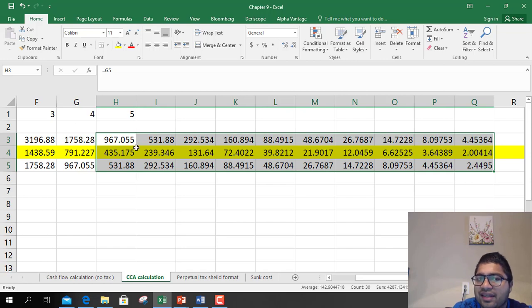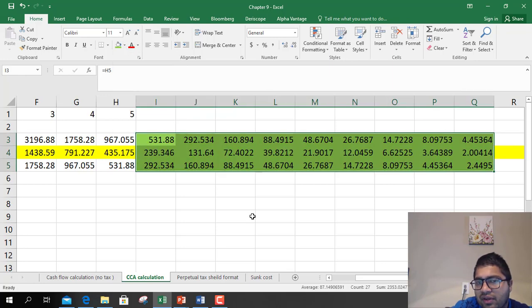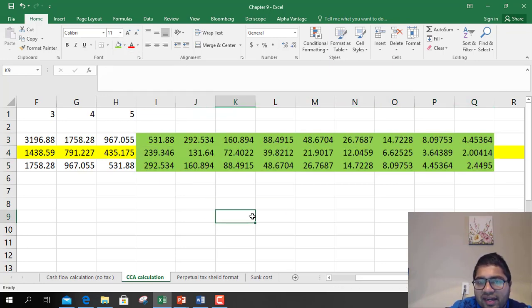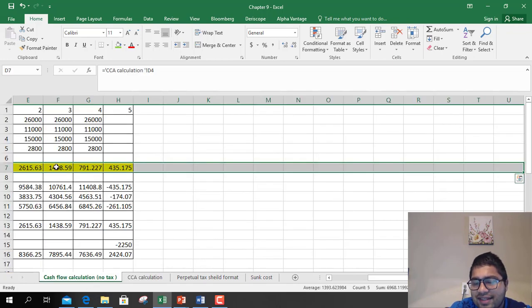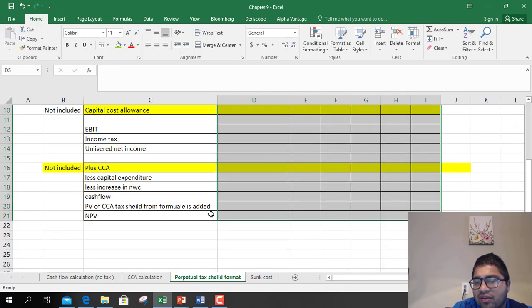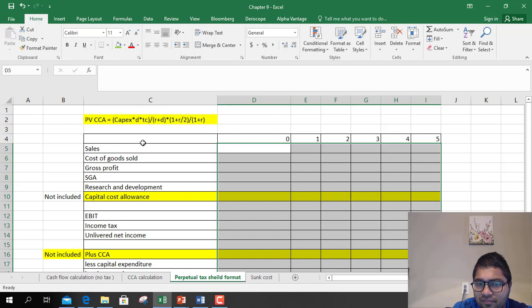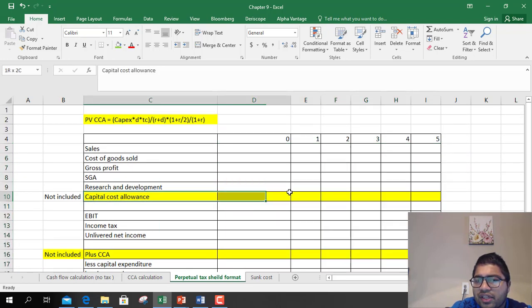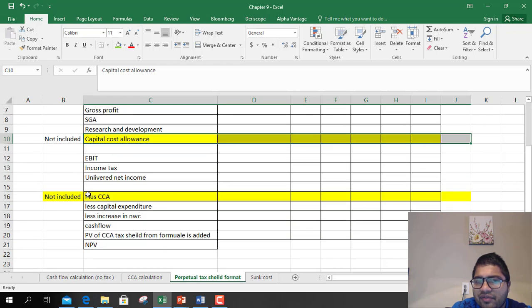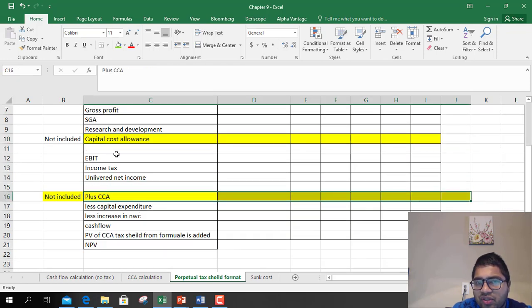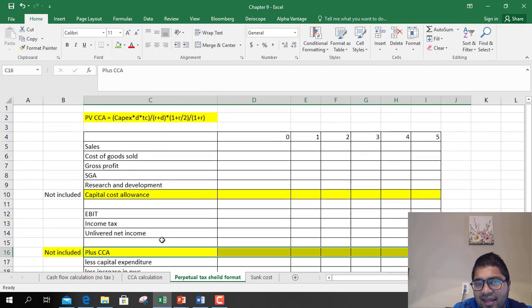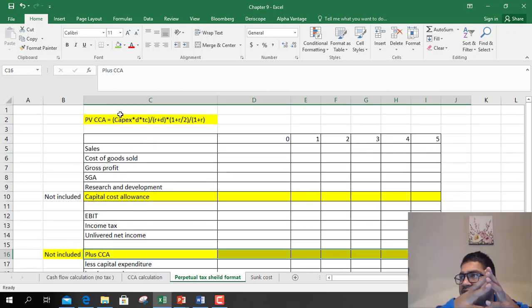We only factored it till year 5. We didn't factor it year 6 onwards. So how to factor that? Since CCA keeps on going into the future, we use this format instead to calculate cash flow. We don't include CCA in the income statement and we do not include CCA in the cash flow statement. So we do not deduct CCA and we do not add CCA. Instead, we calculate the present value of the whole CCA amount and we add it in the end.